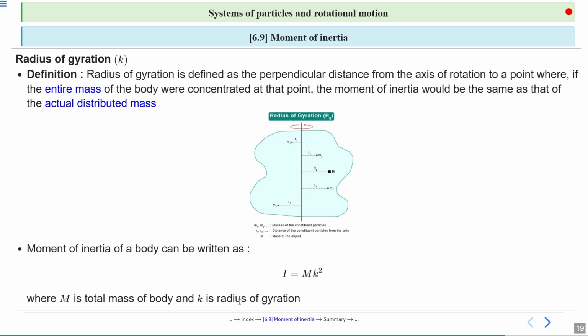Imagine you are carrying weight on a stick. So if both weights are near your hands, closer to the center, it is easy to spin. If weights are at the ends of the stick, far from the center, it is hard to spin. That's the idea of radius of gyration: how spread out the mass is from the axis.